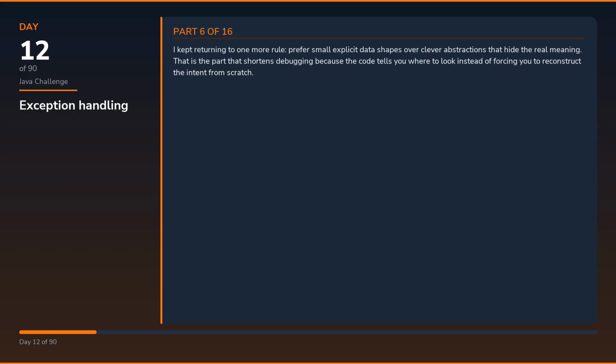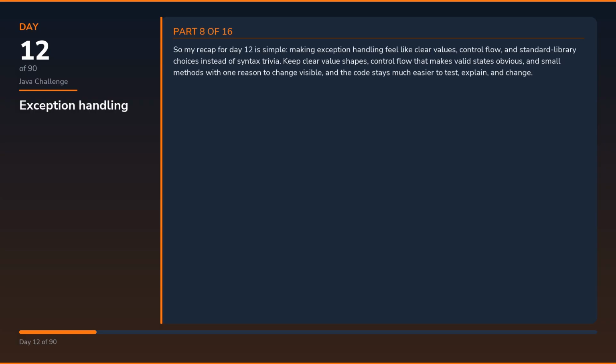I kept returning to one more rule: prefer small explicit data shapes over clever abstractions that hide the real meaning. That is the part that shortens debugging, because the code tells you where to look instead of forcing you to reconstruct the intent from scratch. The predictable mistakes were using broad or vague types until the data model stops explaining itself, and writing control flow that technically works but hides which states are actually valid. They look different on the surface, but both come from letting convenience win over clarity.